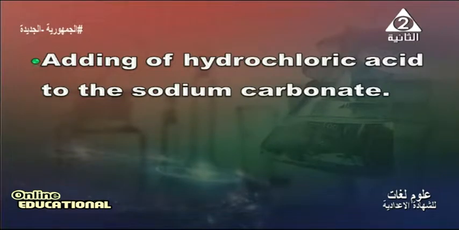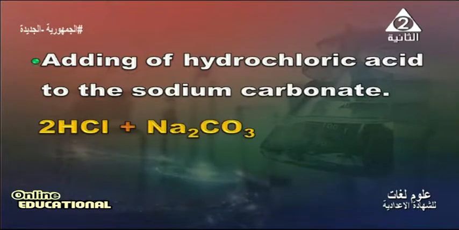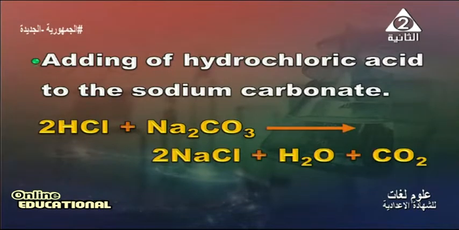Adding of hydrochloric acid to the sodium carbonate. We will write the reactants as 2HCl, hydrochloric acid, with sodium carbonate Na2CO3. It will give sodium chloride 2NaCl and water, with carbon dioxide evolved from the tube.